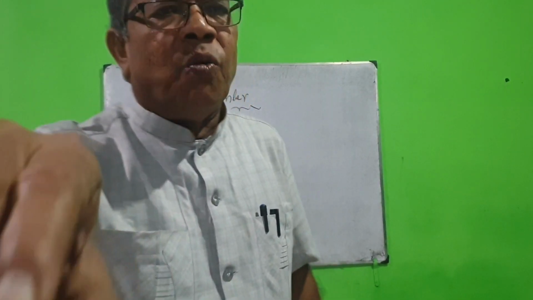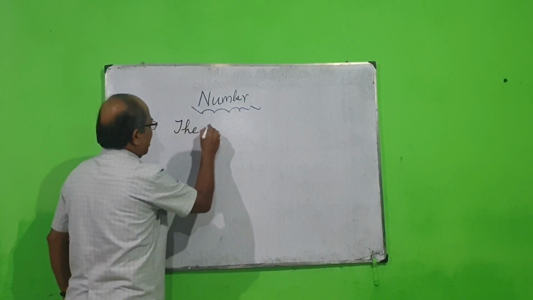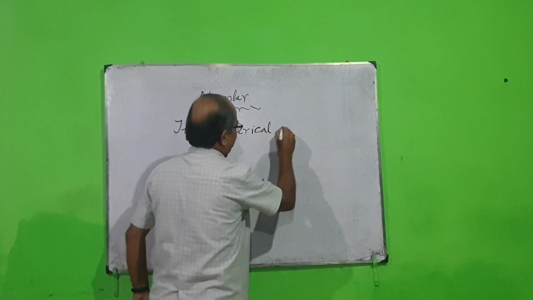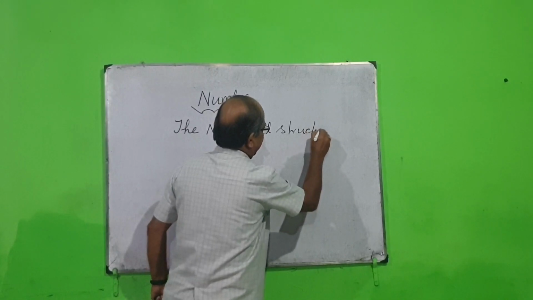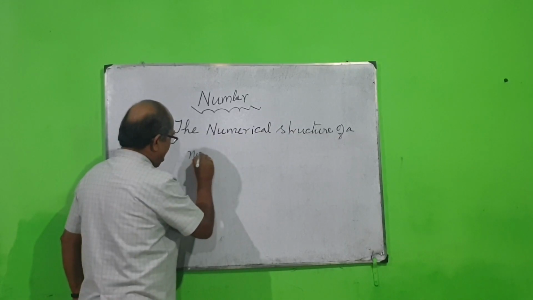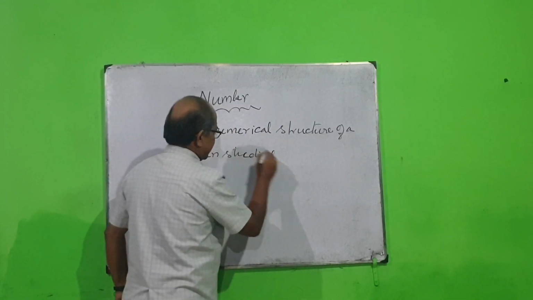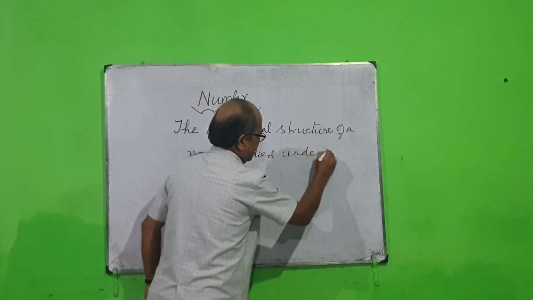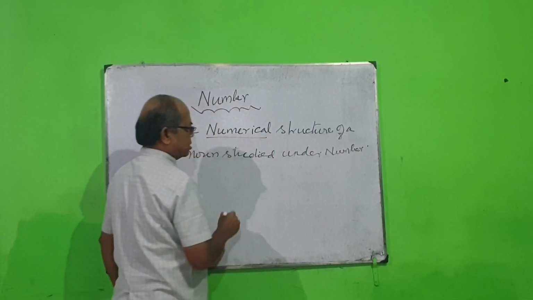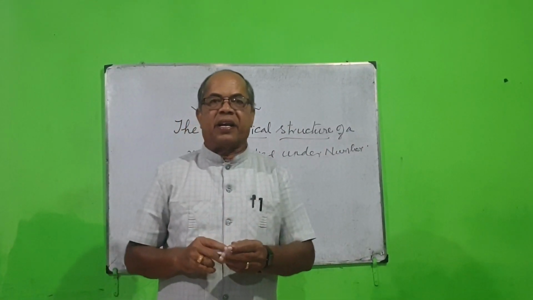So in short, we can say number means the numerical structure of a noun. The numerical structure of a noun is studied under number. Okay? So number means the numerical structure.